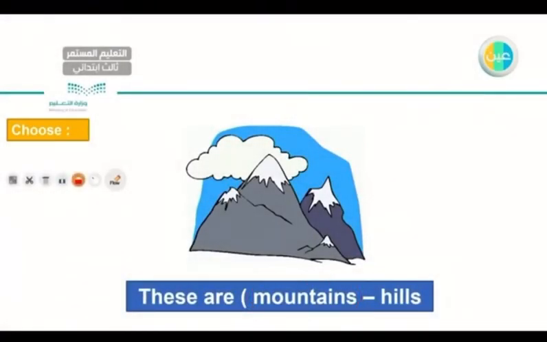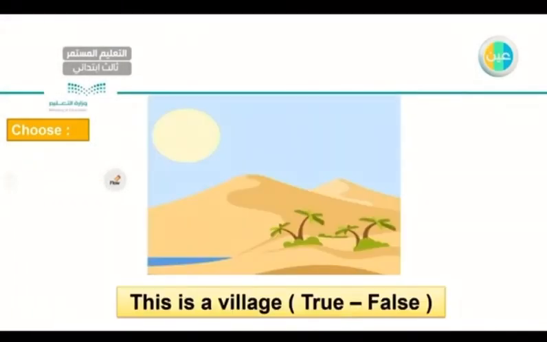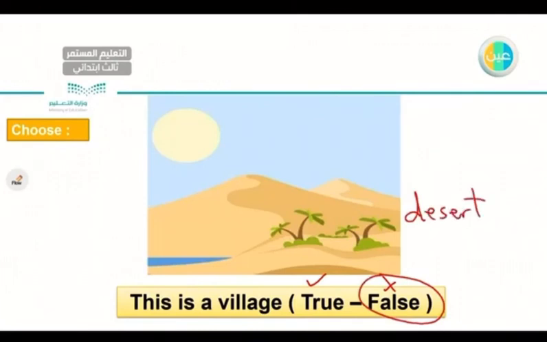Let's go to the next one. How about this one? Choose. This is a village. True or false? Is this right or wrong? Is it a village? No, it's a desert. Very good. This is a desert.